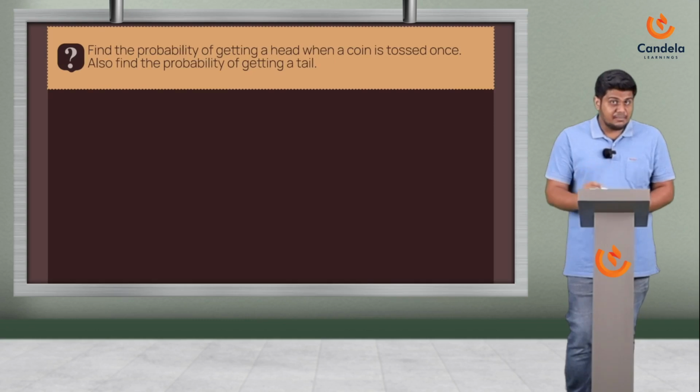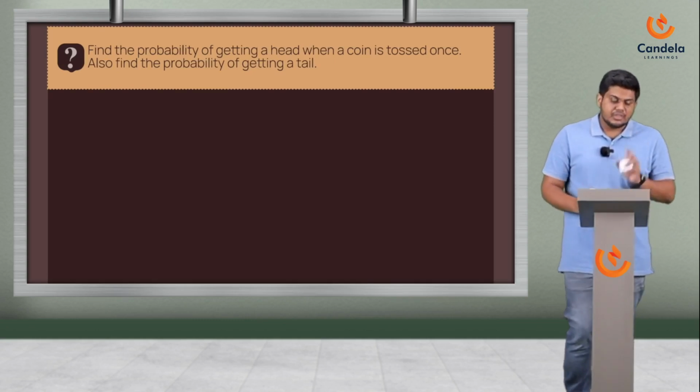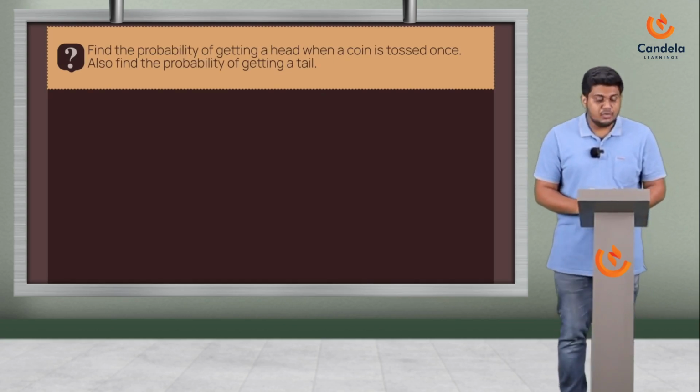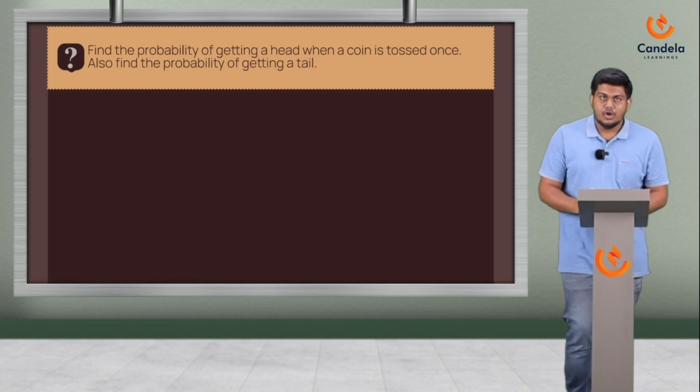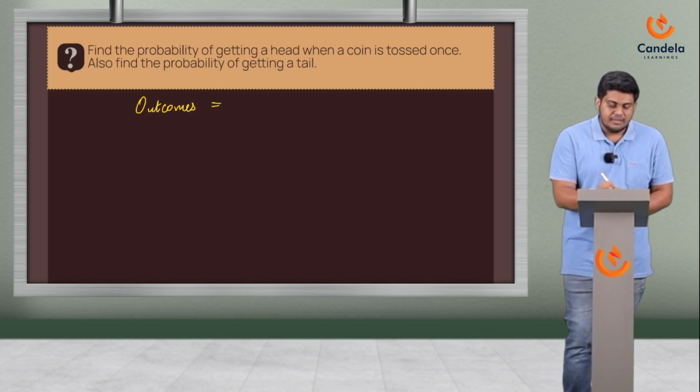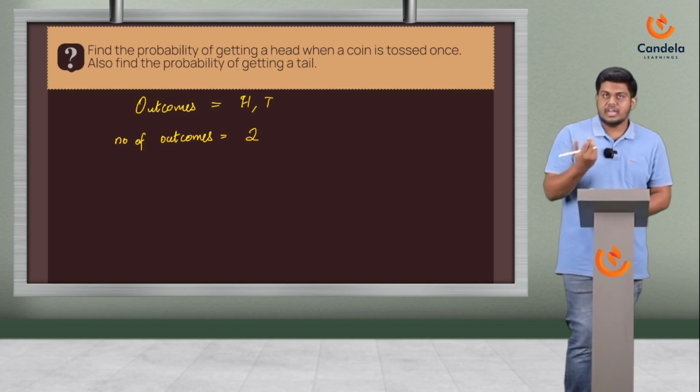Let's look at a few examples so that this concept is clear. Find the probability of getting a head when a coin is tossed once, and also find the probability of getting a tail. All right. Now, what are the outcomes when we are tossing a coin? When we are tossing a coin, we can get a head or a tail. So, what is the number of outcomes? The number of outcomes here is 2, head or tail.